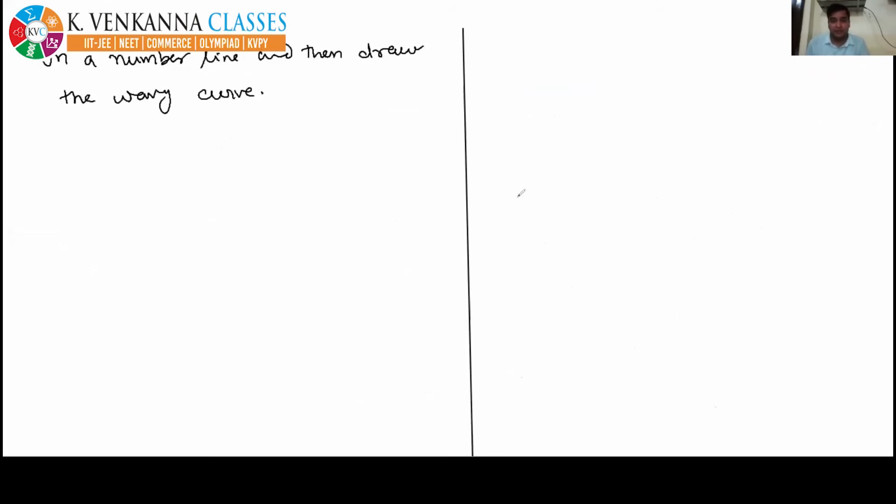Now see, everyone please see, I am giving you an example, and with the help of this example, I am making the things clear to you. So please focus here carefully. Don't write anything. Just try to understand the things. I'm giving you an inequality to solve: x square minus 3x plus 2 multiplied by 4 minus x greater or equal to 0.